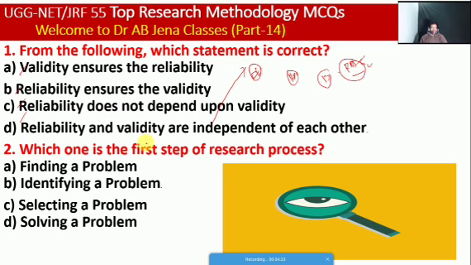Next, which one is the first step of the research process? A, finding a problem. B, identifying a problem. C, selecting a problem. D, solving a problem. So friends, here B is the right option. Identifying a problem is the first step of the research process.